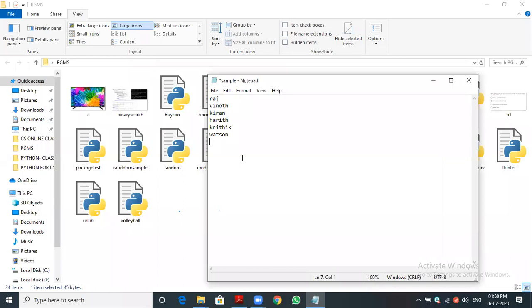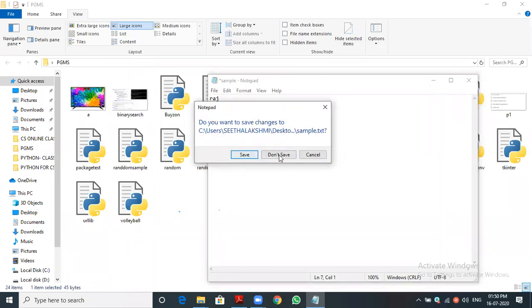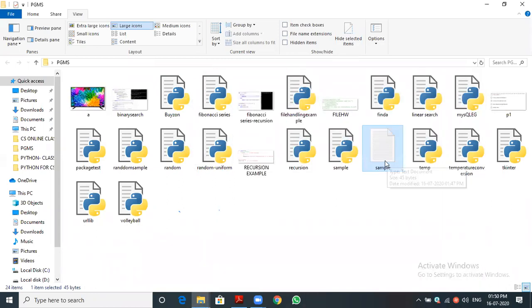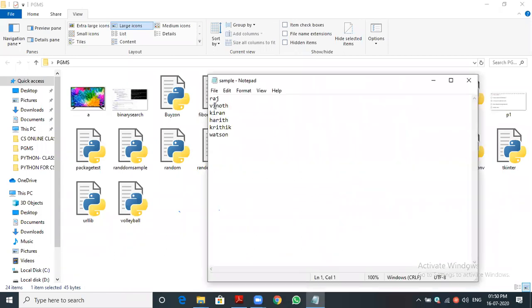Previously, at the start, we saw an example program, the volleyball tournament. We got the 6 names in the form of a list, but once the program closed, the data was not there. But here, after running the program, I'm opening the file and the data is there. Can you understand the safety of the data? The data will be stored permanently unless we delete it. Suppose I deleted the file voluntarily, then the file will be deleted. So we are storing the data permanently in a file.